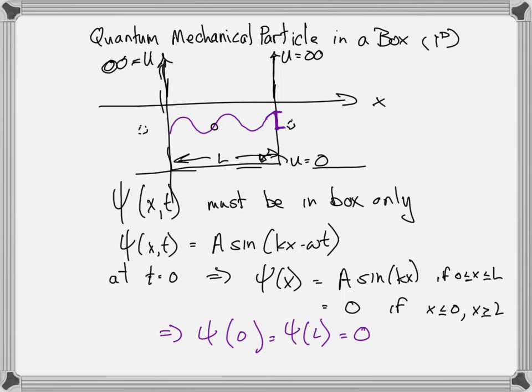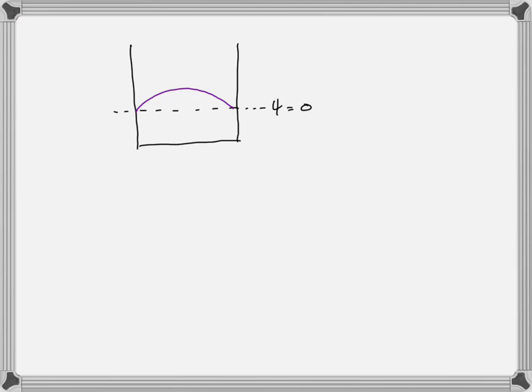That means that if psi at 0 is 0 and psi at L is 0, then a sine k times 0 must equal 0. That's just plugging in a 0 there, and then plugging in L there, a sine kL equals 0. And what that tells us is that we can only have half-integral wavelengths in the box.